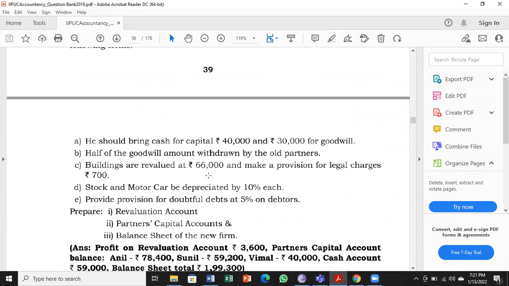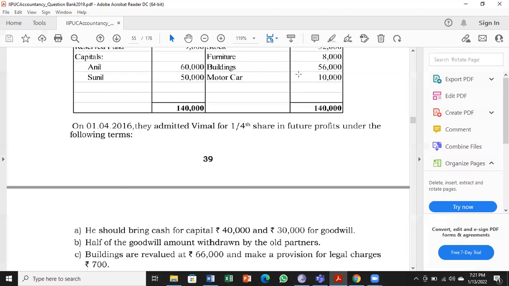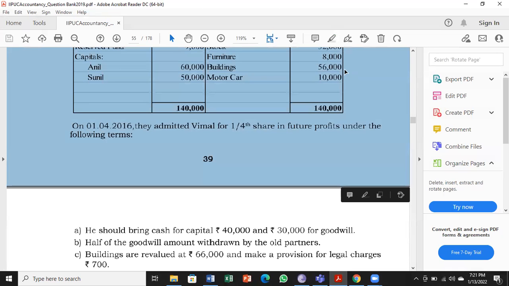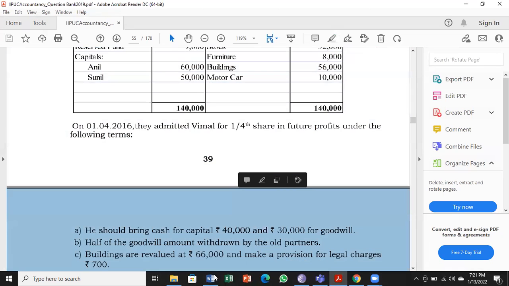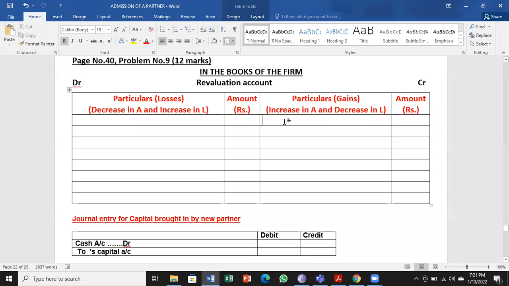First one, buildings are revalued at 66,000. So let us see the balance sheet value. Balance sheet value is 56,000 here. So new value is 66,000. So the building's present value is more, so I have to take it as an increase in asset by buildings account: 66,000 minus 56,000, 10,000 increase.